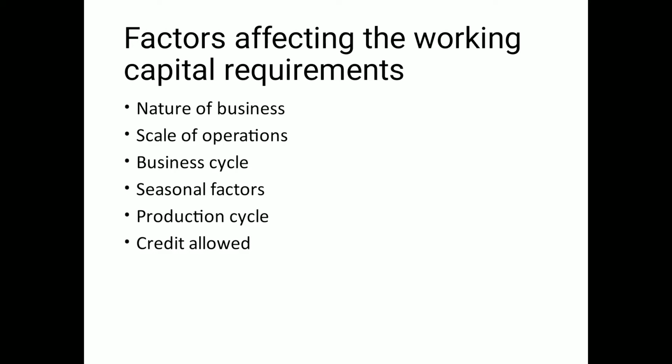Say a trading business would need less amount of working capital because there is no processing, while a manufacturing concern would need time in conversion of raw material into a finished product, or the process of manufacturing would consume a lot of time, so they may need a good amount of working capital. The second is scale of operations. So there is a direct relationship between working capital and the scale of operations.